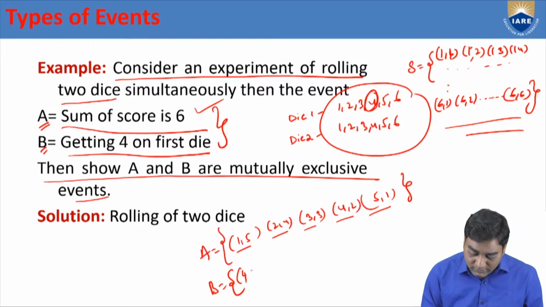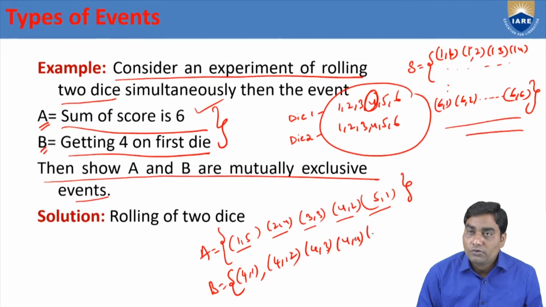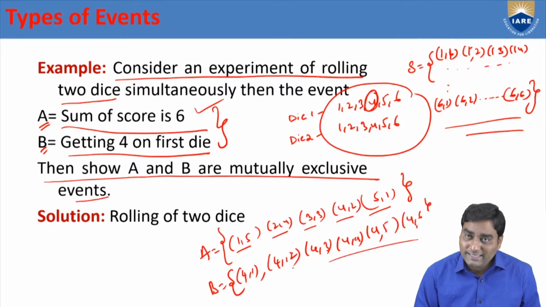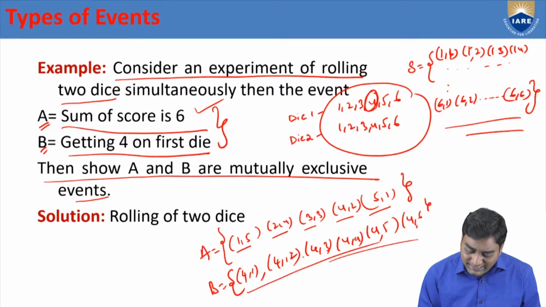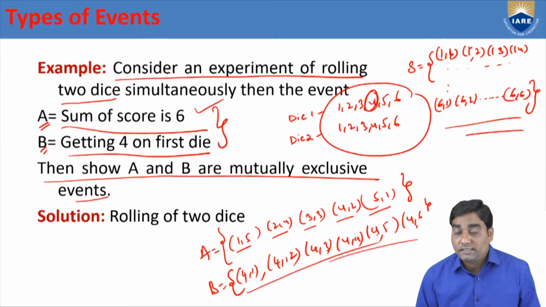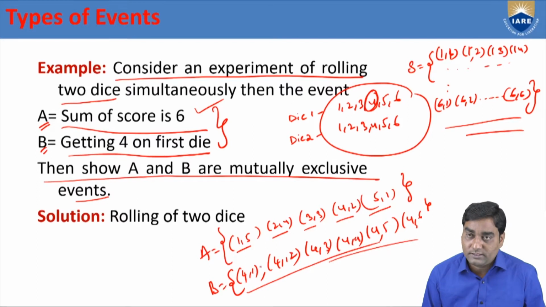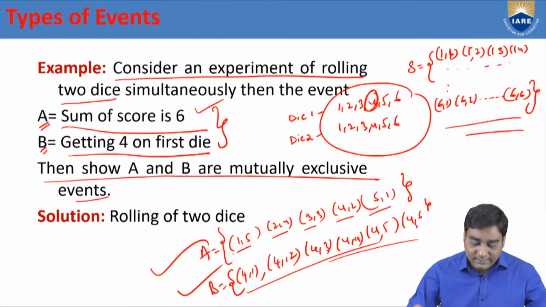So that option you write 4,1, 4,2, 4,3, 4,4, 4,5, 4,6. Here in these possibilities, you check each case. The first die is 4 only, but the second die may change from 1 to 6. So 2 events are defined.